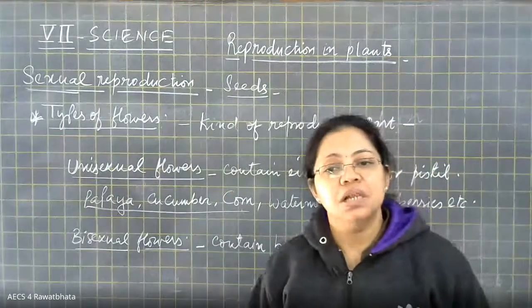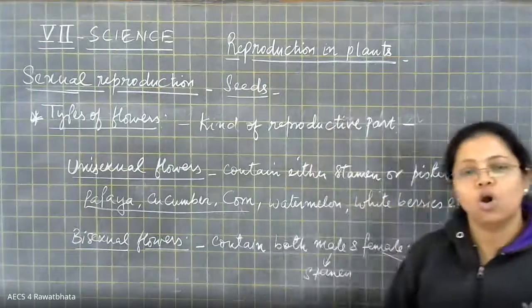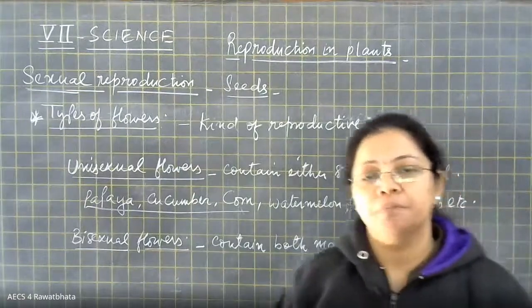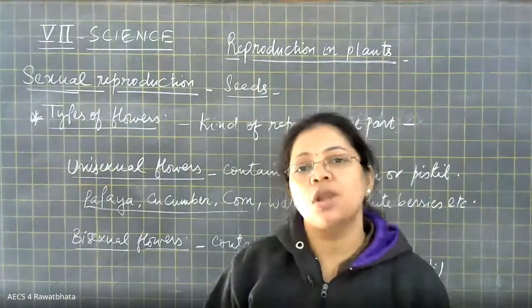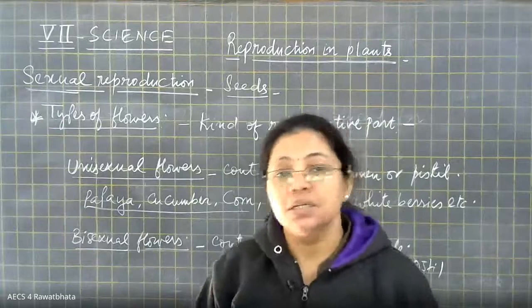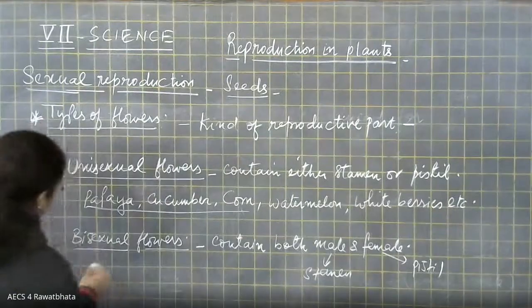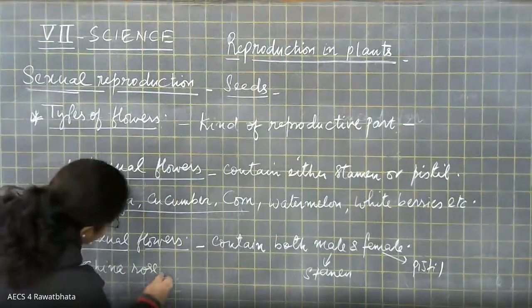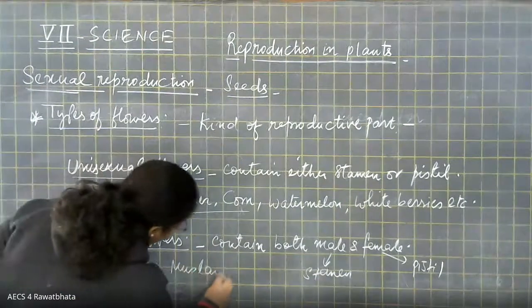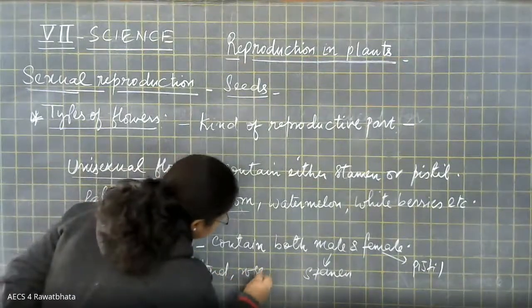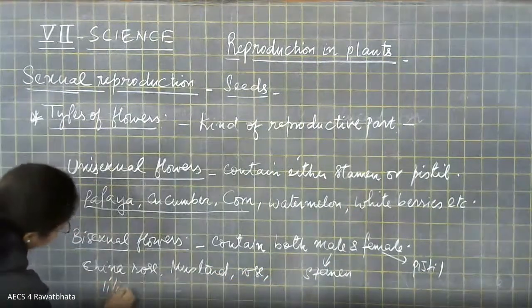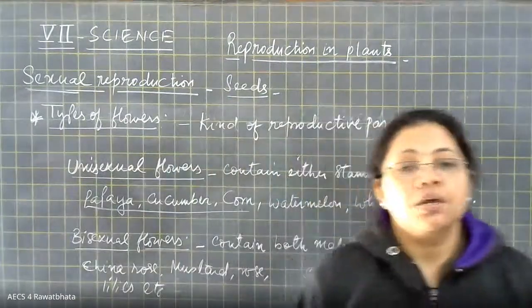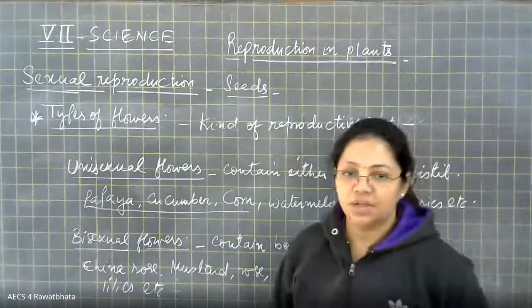Stamen and pistil both. And some common examples which we have, the best example to remember is China rose flower, that is hibiscus, which you also call the shoe flower. So that China rose is an example of bisexual flower. Then similarly mustard we have, rose, and many of the lilies. They all are of bisexual flowering nature, right?